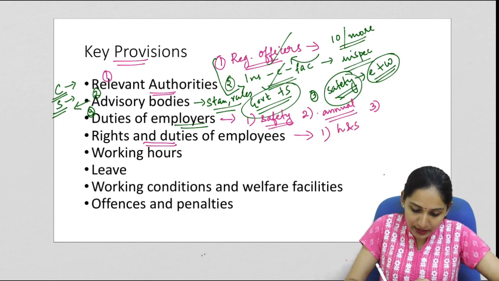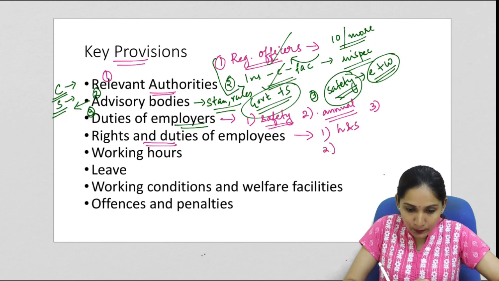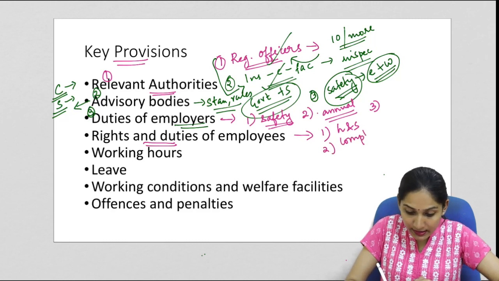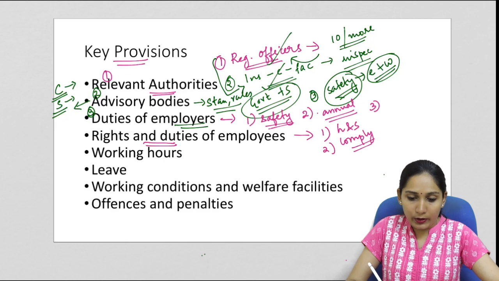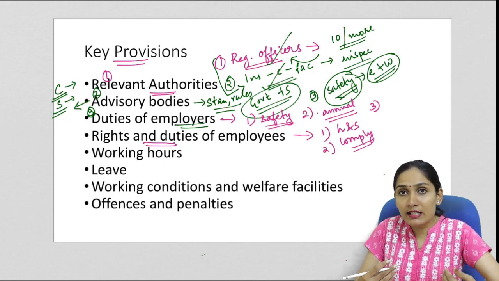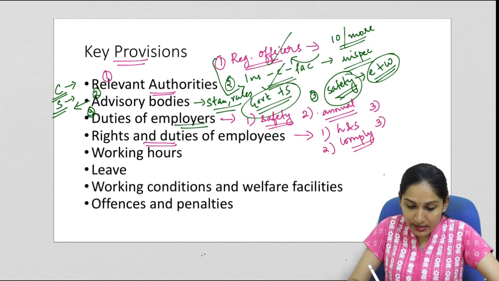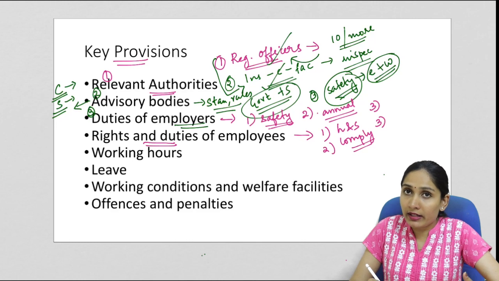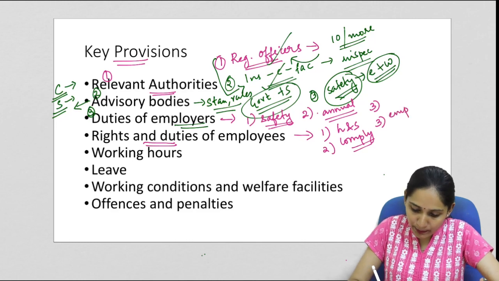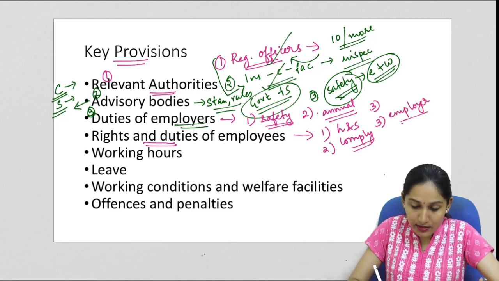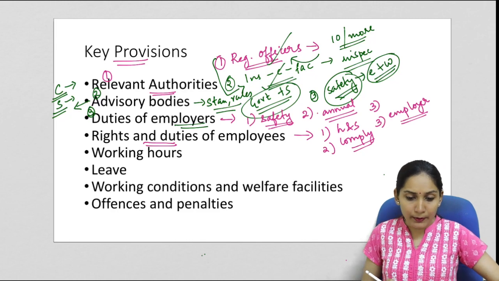So they need to take care of their health and safety, and along with that they have to comply with all the safety standards in the organization. And if there is any situation where there is an unsafe working condition, then the worker has to inform it to the employer. So these are the responsibilities or the duties of the employer.